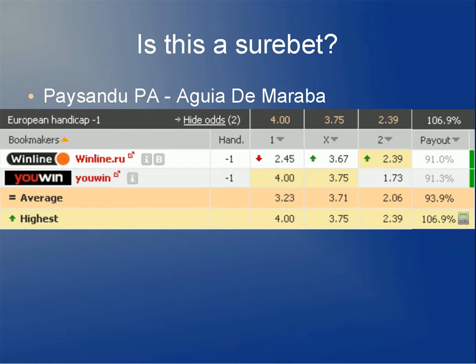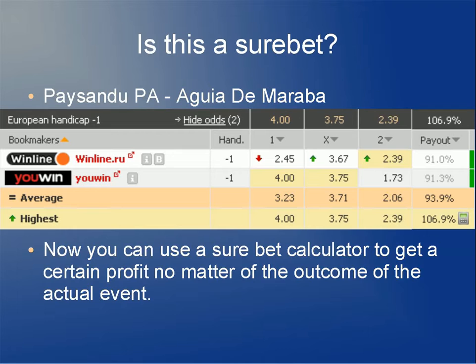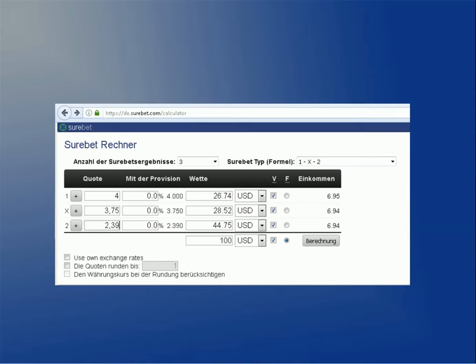Let's now say we have 100 USD available to place this wager. To find the optimal distribution of our money, I used a sure bet calculator. I just used Google to find an appropriate sure bet calculator.